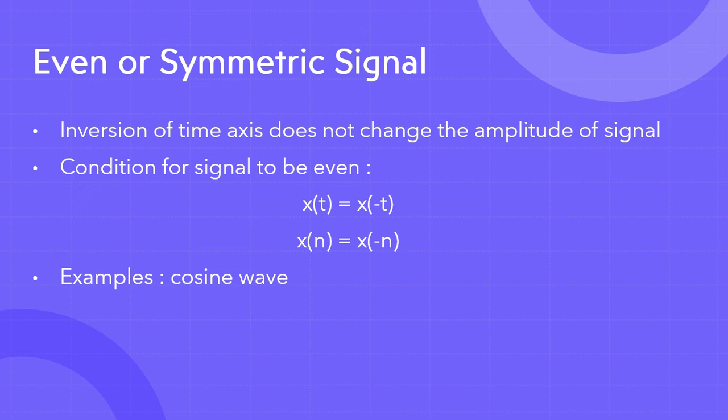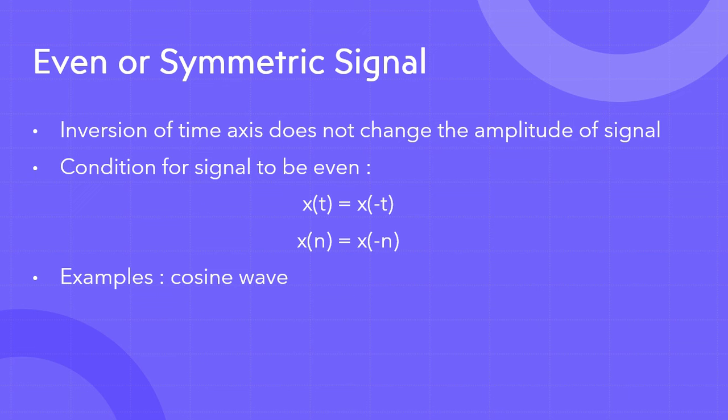Which means if the value of my signal at t equal to 1 is 0, then the value at t equal to minus 1 should also be 0. That's what makes it a symmetrical or even signal.